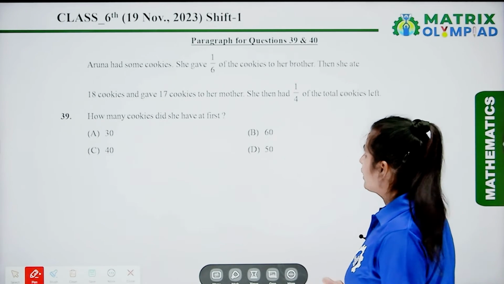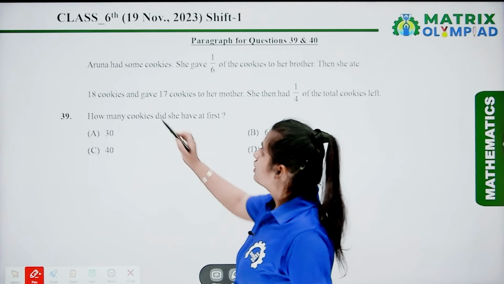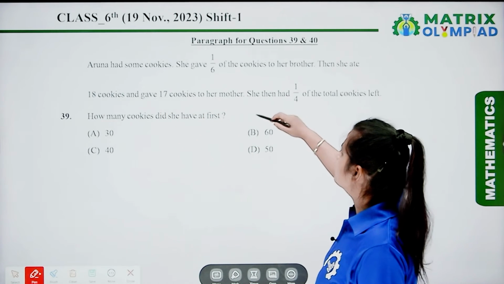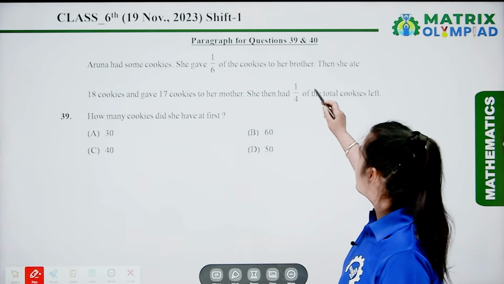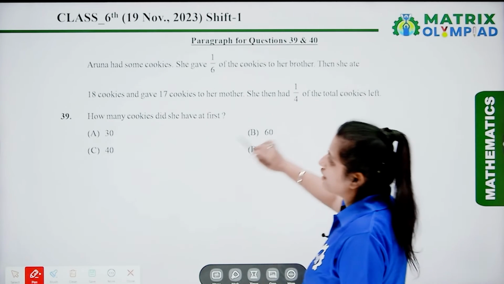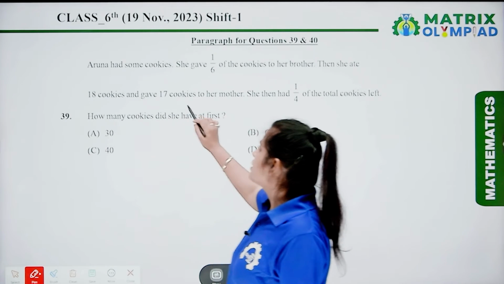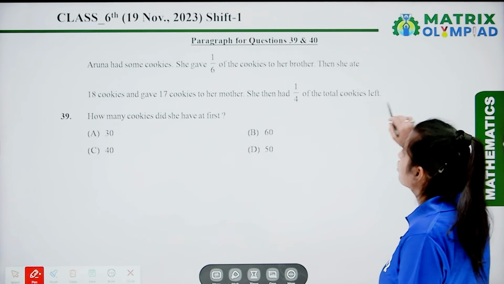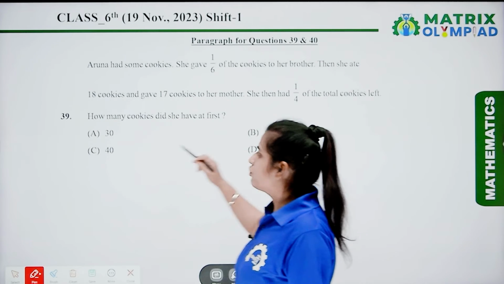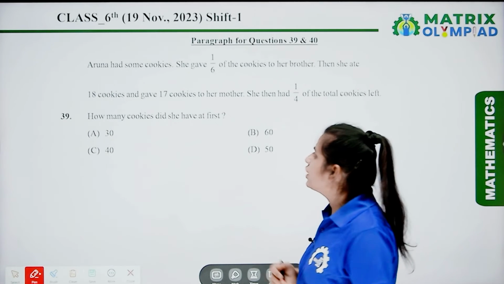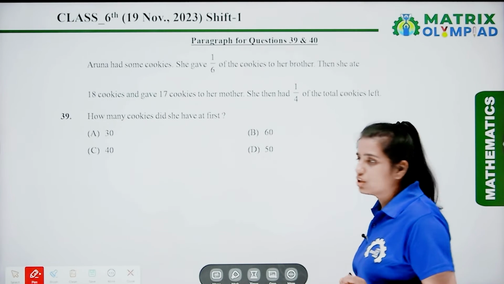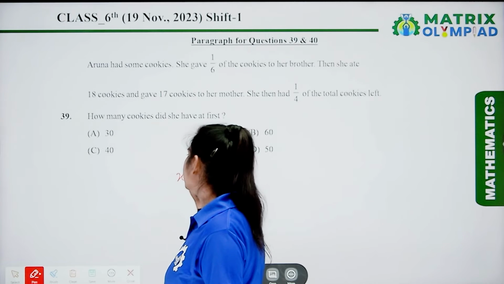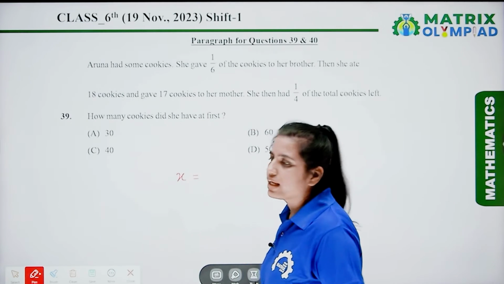For this paragraph, that is, Aruna had some cookies. She gave 1/6 of the cookies to her brother. Then she ate 18 cookies and gave 17 cookies to her mother. She then had 1/4 of the total cookies left. So we have to find out how many cookies she had at first. So we have to find out the total number of cookies. Let the total number of cookies be x.